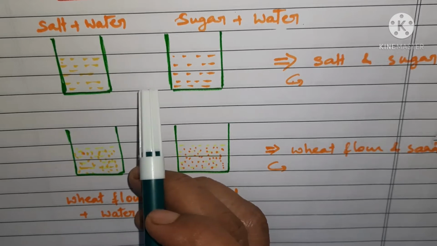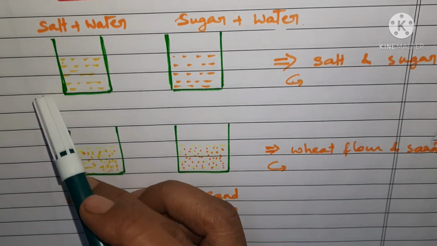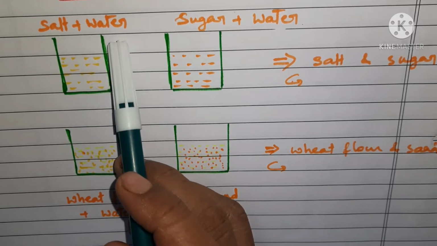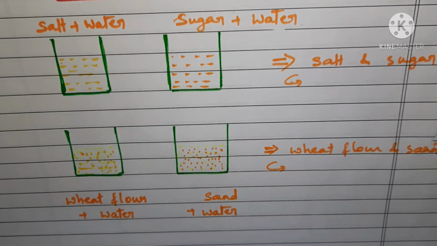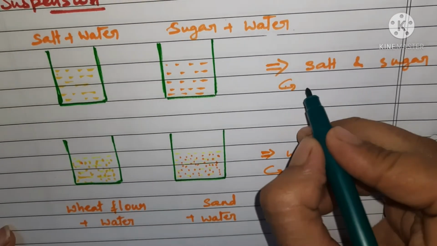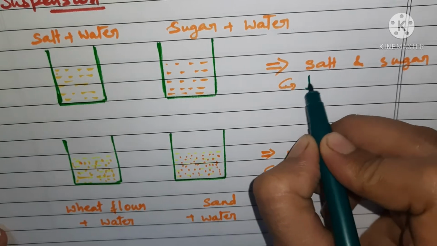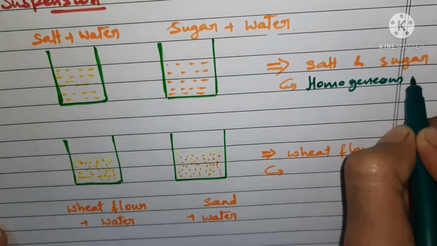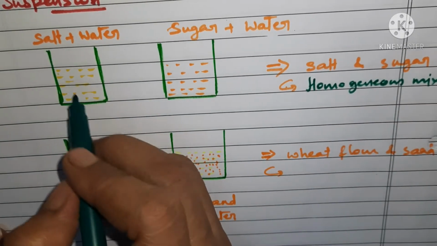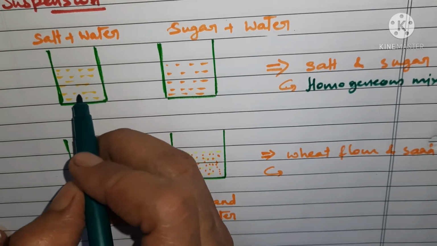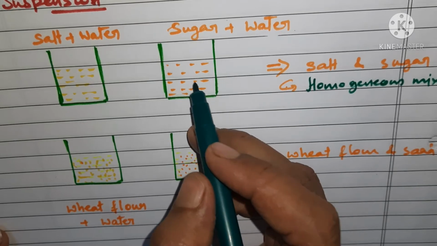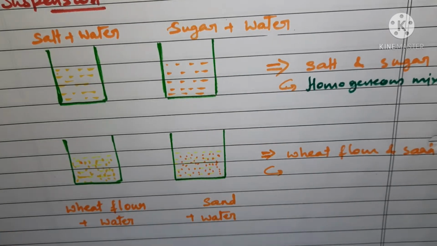In the previous session, we went through solutions. We saw that when salt was mixed with water, or when sugar was mixed with water, we got a homogeneous mixture in which the particles of salt were completely dissolved into the water. Similarly, in the sugar solution, the particles of sugar were completely dissolved into it.